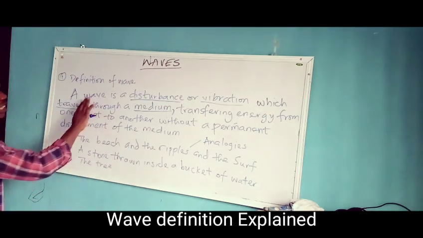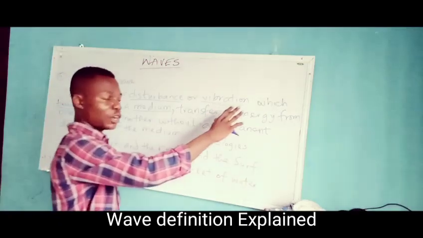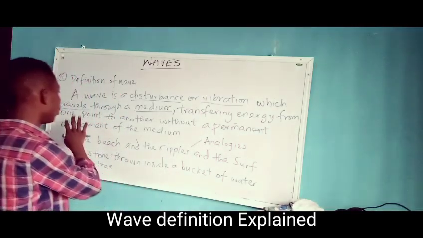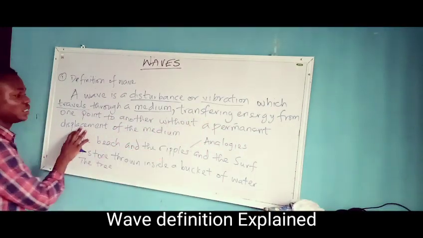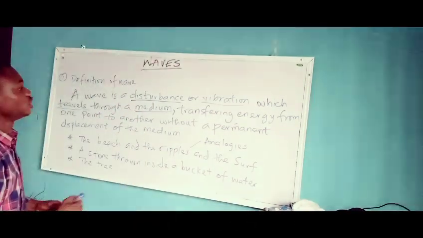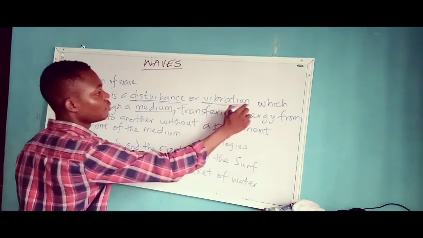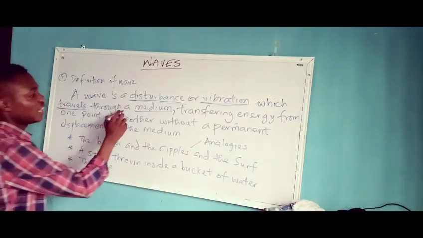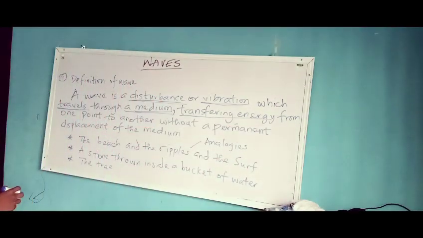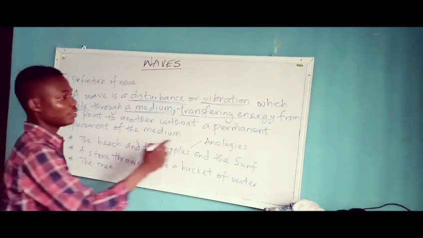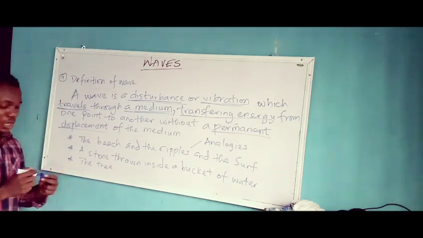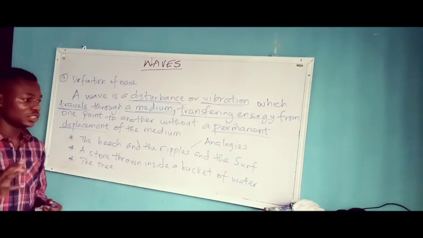I'm going to repeat it again. A wave is a disturbance or vibration which travels through a medium, transferring energy from one point to another without a permanent displacement of the medium. So the key words in this definition are disturbance, vibration, travel, medium, transferring energy from one point to another, and without a permanent displacement. Alright, so I'm going to use an analogy